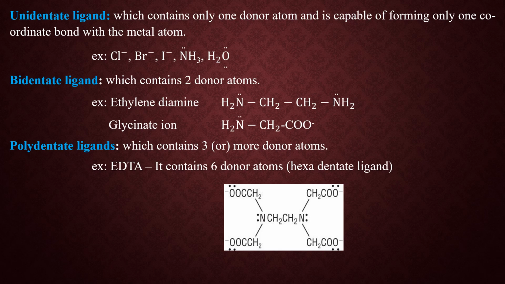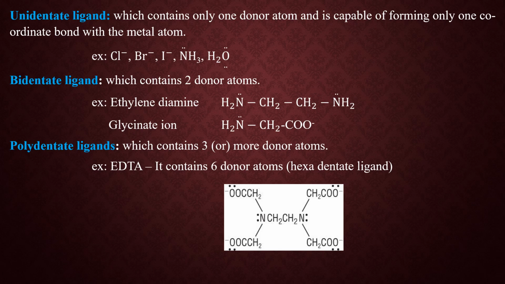Second one, bidentate ligand. So it contains two donor atoms. Look at the examples. Ethylene diamine, NH2, CH2, CH2, NH2. So two nitrogen atoms. Hence it is a bidentate ligand. Second example, glycinate ion. Its structure is NH2, CH2, COO-. So N with the lone pair of electrons and O with the negative charge. These two are the two donor atoms in a bidentate ligand.